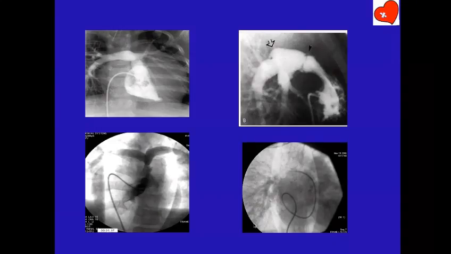The purpose of tetralogy cath is to show the RVOT and pulmonary artery anatomy. That is the purpose number one. Second one is VSD. Now VSD is very often seen on echo. It's only the pulmonary artery branches which we have doubts about always. Therefore, I think the RV angio is more important than the LV angio.